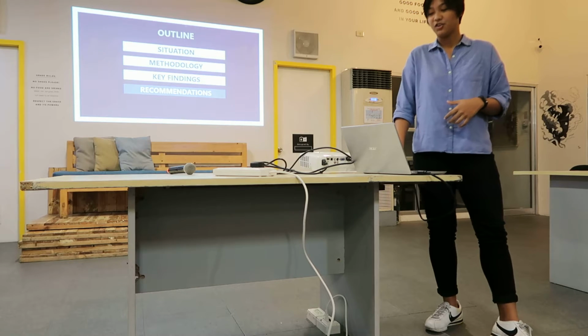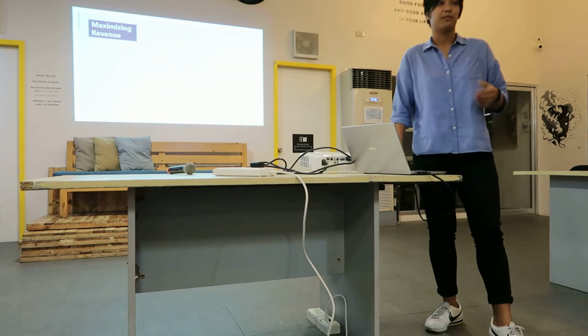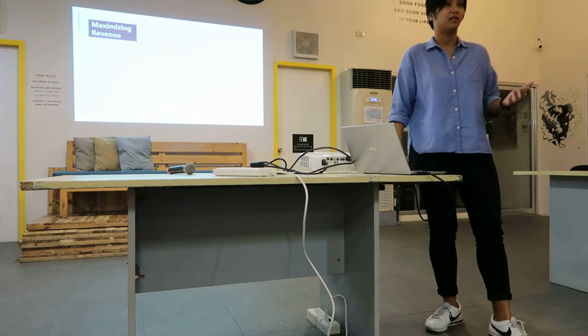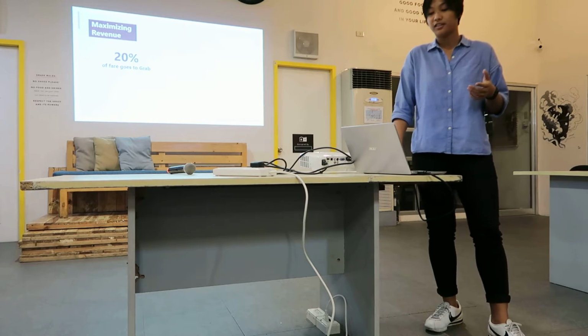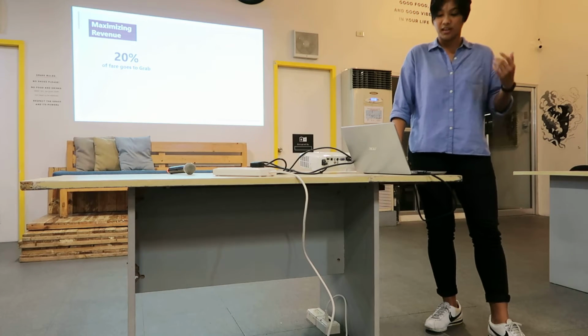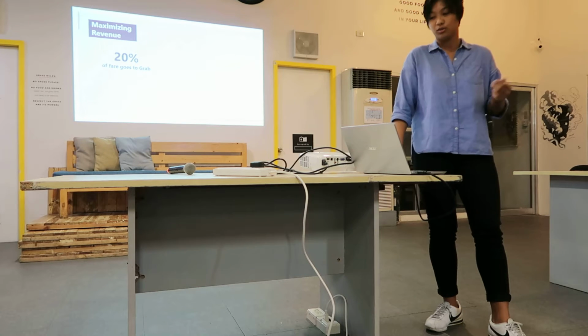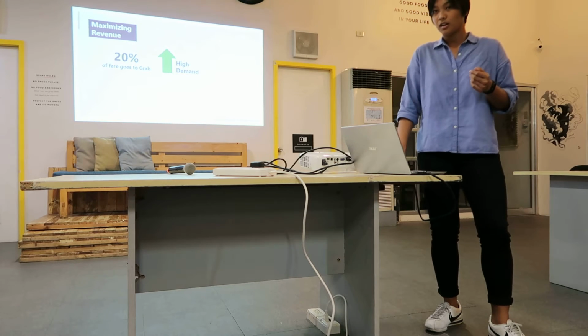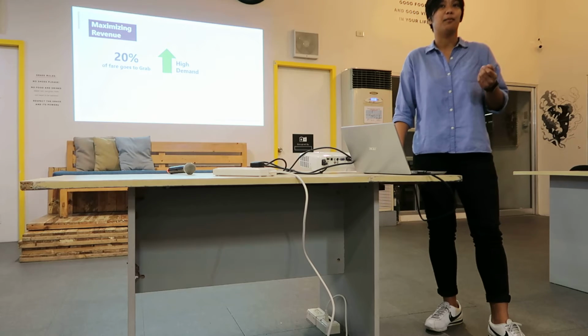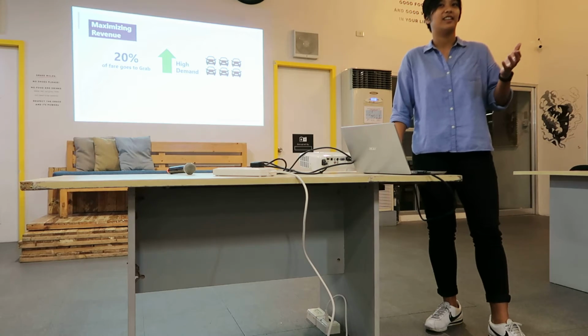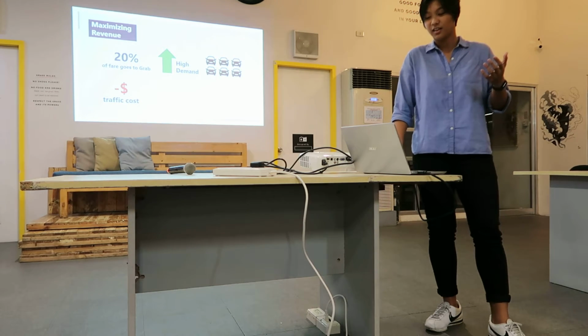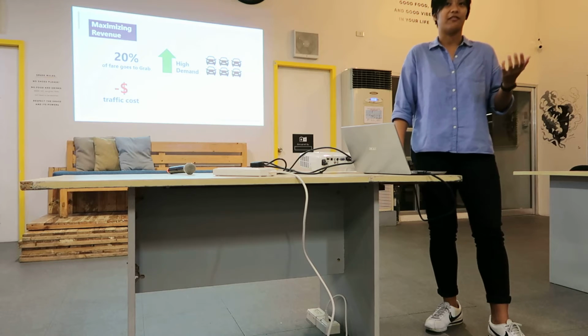For my recommendations, since my problem was to maximize revenue, it's important to take note of the business model of Grab. They earn through the fares. 20% of the fare that you pay your drivers goes to Grab. So naturally, if there's a high demand, we want to deploy all of our cars in a specific area. However, it's not that simple, because there's what we call traffic cost.